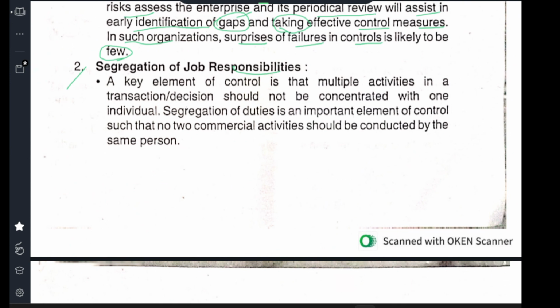Segregation of job responsibility. A key element of control is that multiple activities in a transactional decision should not be concentrated with one individual. One person should not have all the control, all the editing, entering, deleting; everything should not be in the same person. One should enter, one should check, one should have the control of editing and deleting. Segregation of duties is an important element of control, so that no two commercial activities are conducted by the same person. So buying and selling, not the same person. Buying and making the payment, not the same person. Selling and receiving the payment, not the same person. In such a way, it should not be conducted by the same person.